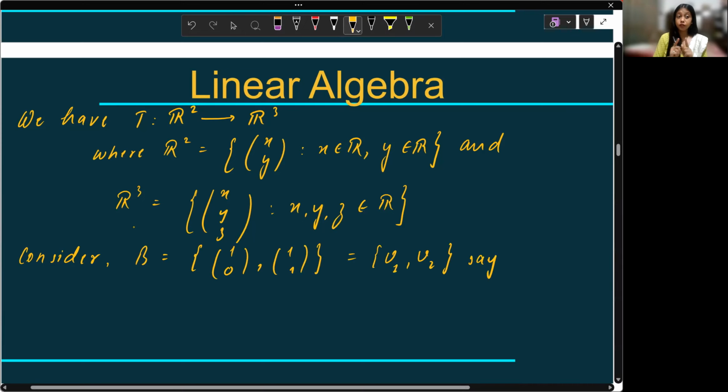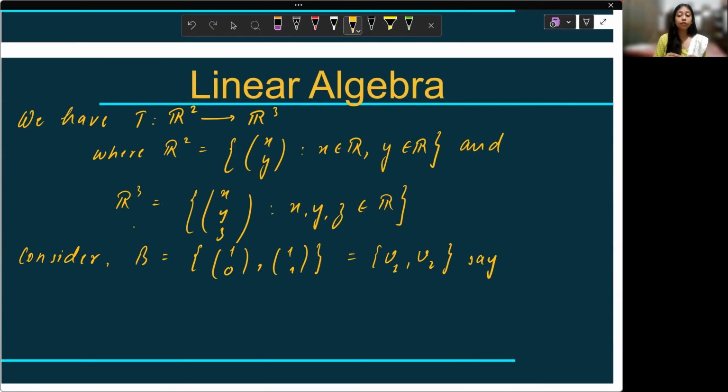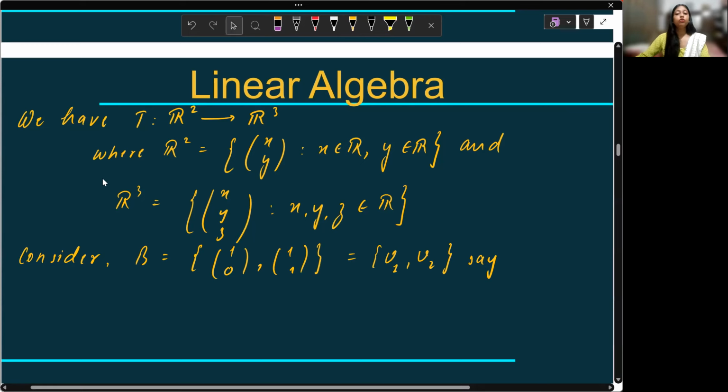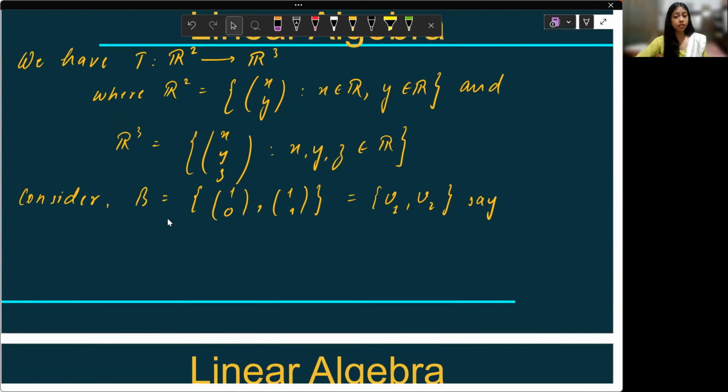The definition of basis I have discussed in the first question as well. I'll repeat. Basis means you have to prove two things here. Number one, B is a linearly independent set. Number two, the linear span of B is your complete vector space. The first thing is very easy to prove.